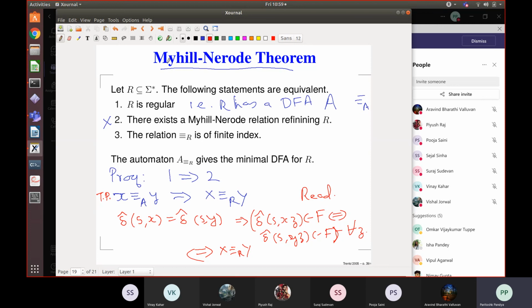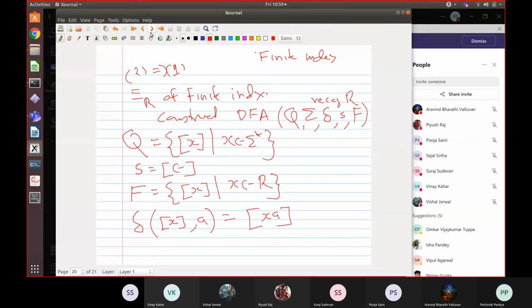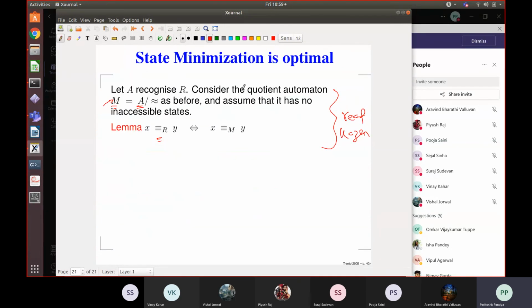There will be a quiz on, firstly, the state minimization algorithm, Hopcroft's algorithm for minimizing a given DFA, and a quiz on the pumping lemma. The quiz will cover the pumping lemma and a little bit of this language induced equivalence.